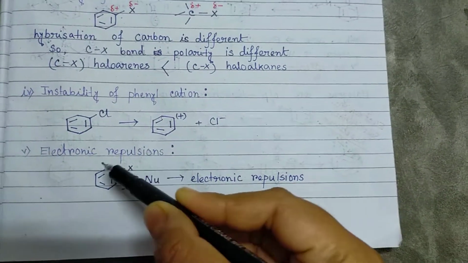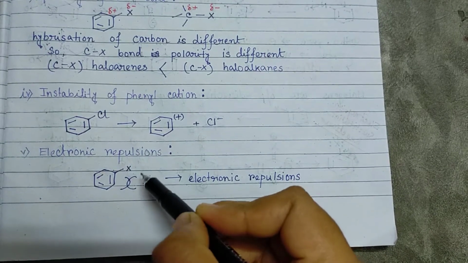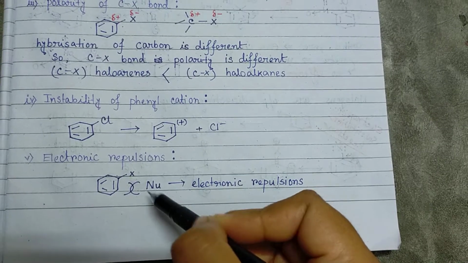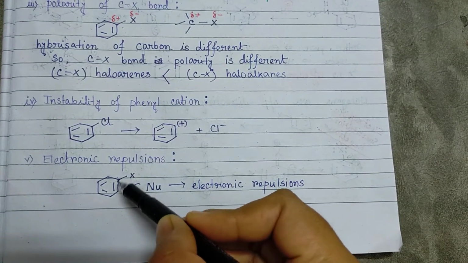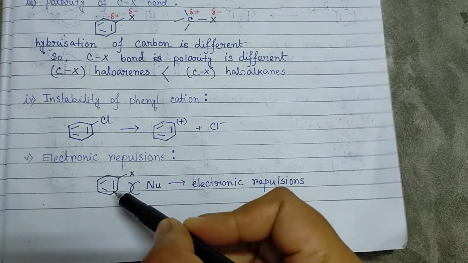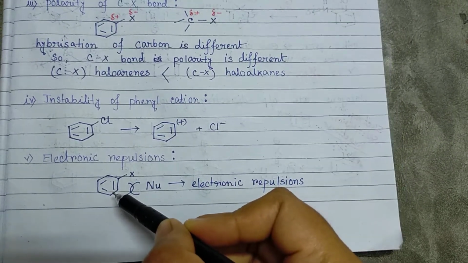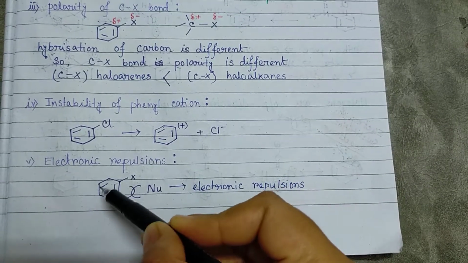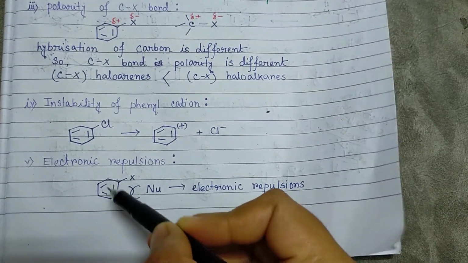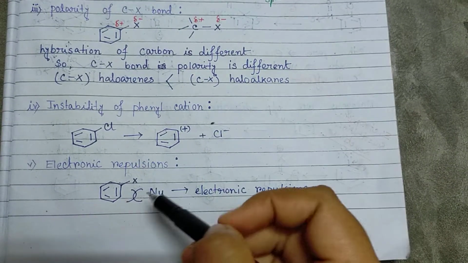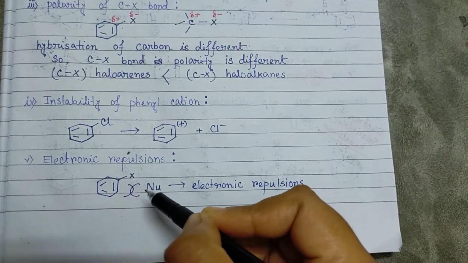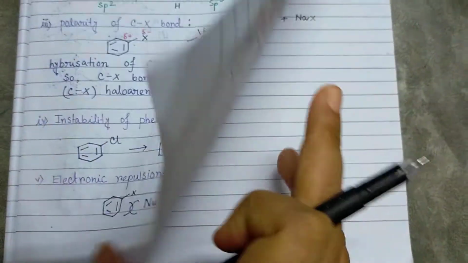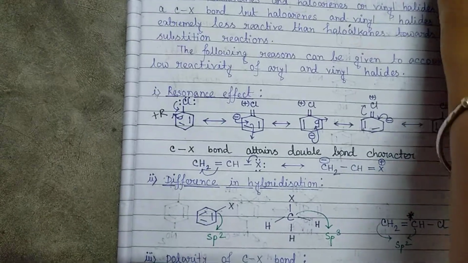And lastly, the electronic repulsion. A nucleophile is a species which has more electron density, and also in case of the benzene ring we know there are 3 pi bonds, that means there is pi electron density. The electronic repulsion between the nucleophile and the pi bond makes the benzene ring or the haloarene less reactive or inactive towards the nucleophile. So the nucleophile cannot react with the benzene ring.